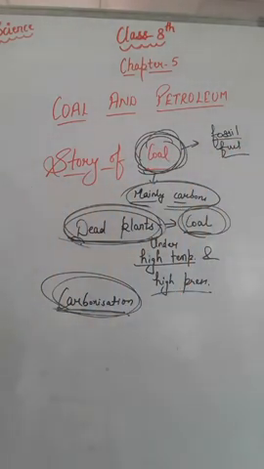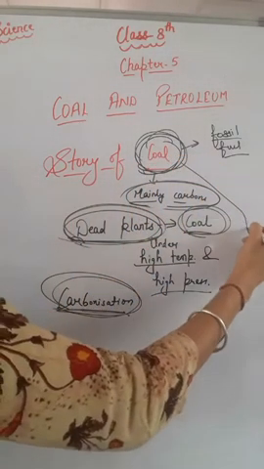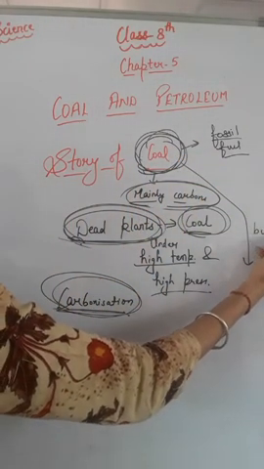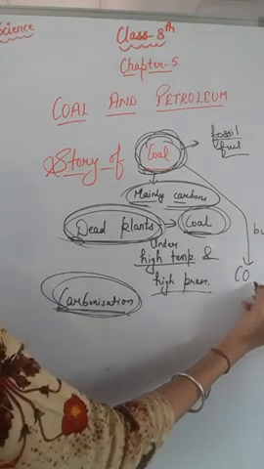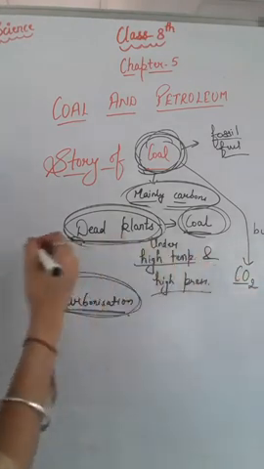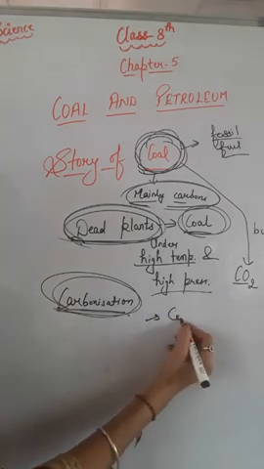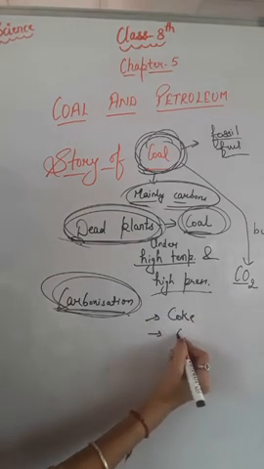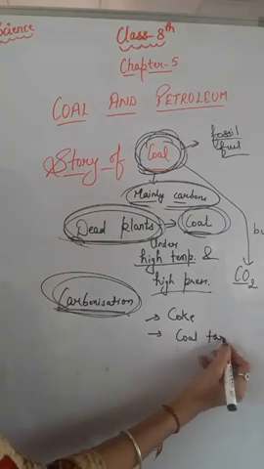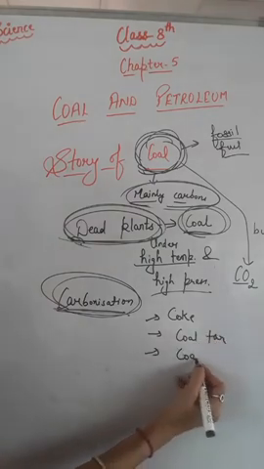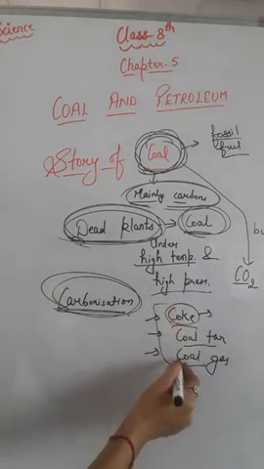Now when heated in air, coal burns and produces mainly carbon dioxide. When it burns, it produces carbon dioxide. The short form of carbon dioxide is CO2 gas, right? Coal is processed in industries to get some useful products such as coke, coal tar, and coal gas. So let us discuss all these things one by one.